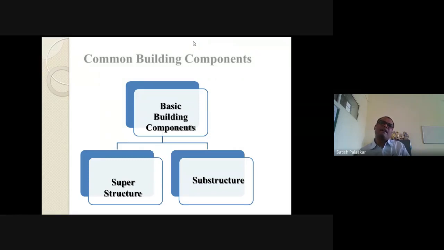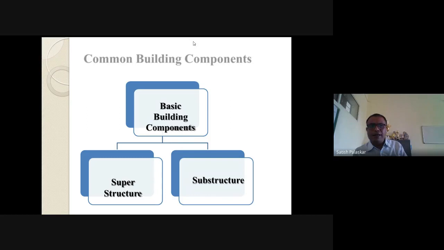Now, if we consider any building or any structure, it is basically divided into two parts: the substructure and the superstructure.